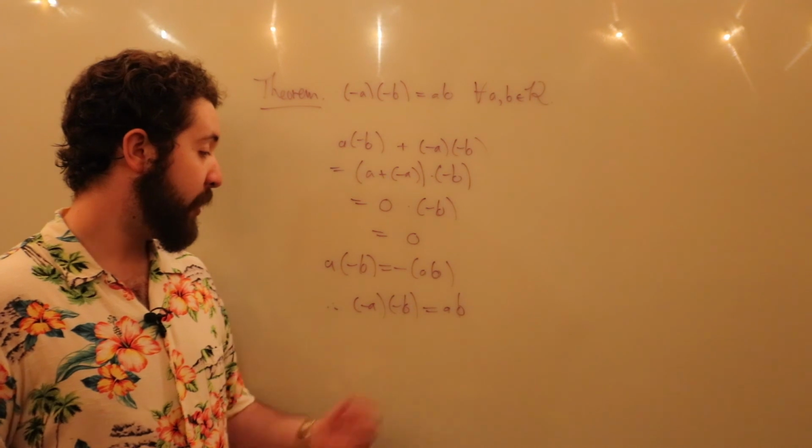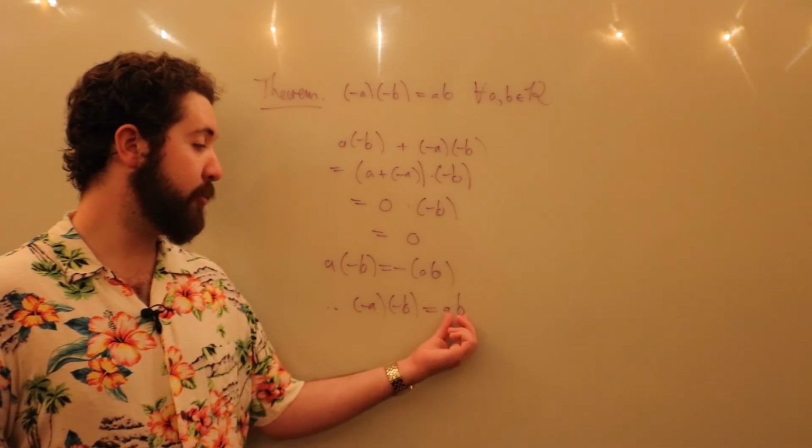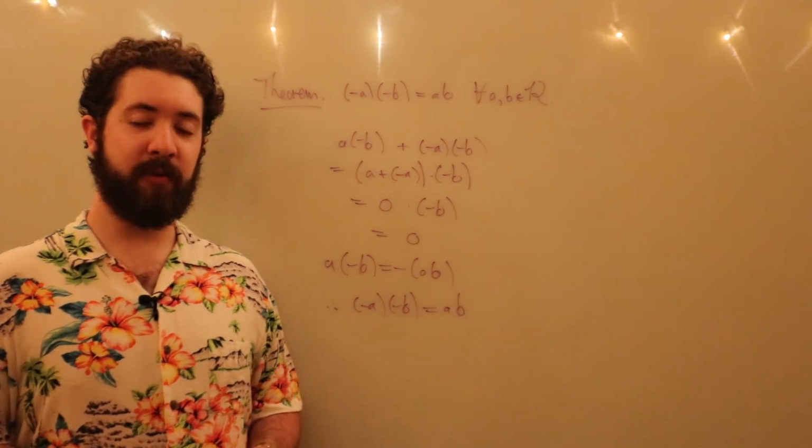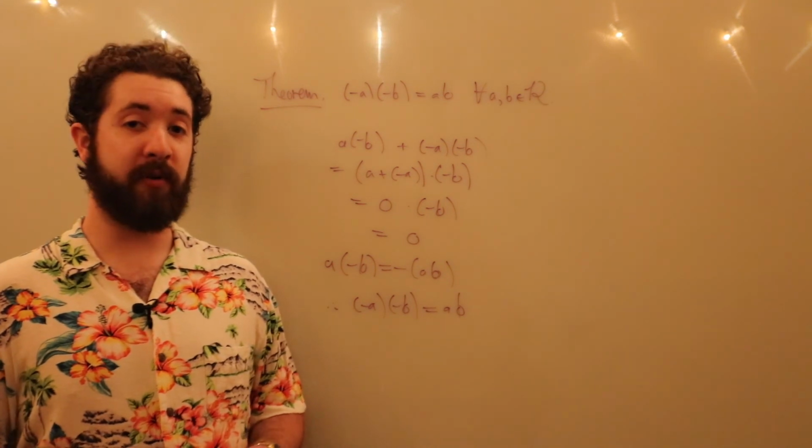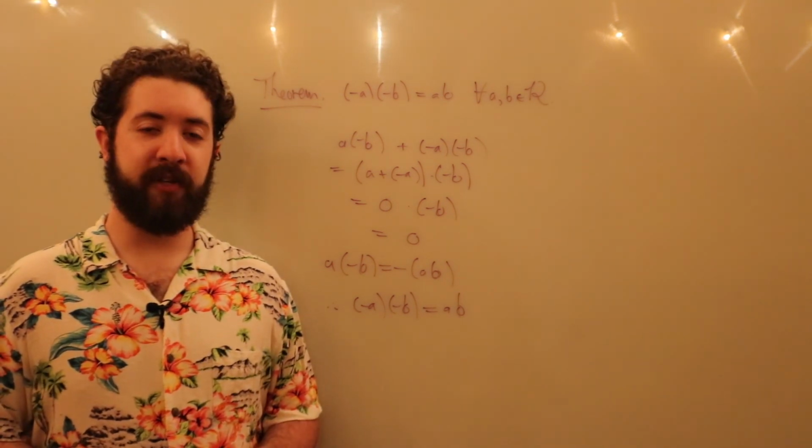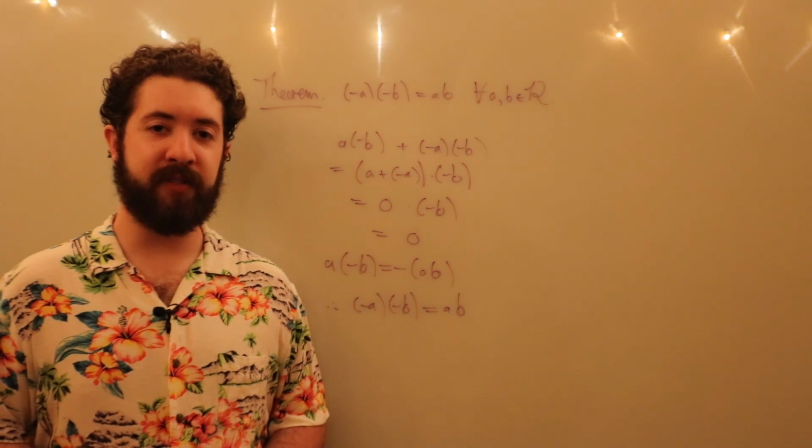So now you know why two negatives multiply to a positive. It comes straight from the ring axioms. That means it's true for more than just integers. Hopefully I'll be doing more videos on rings soon, so I hope this whets your appetite.